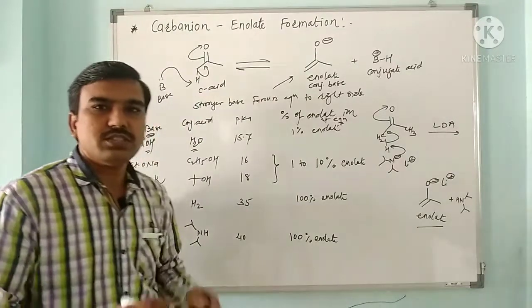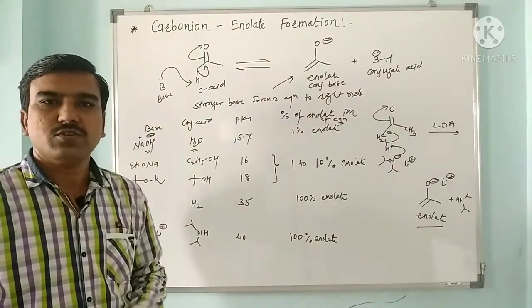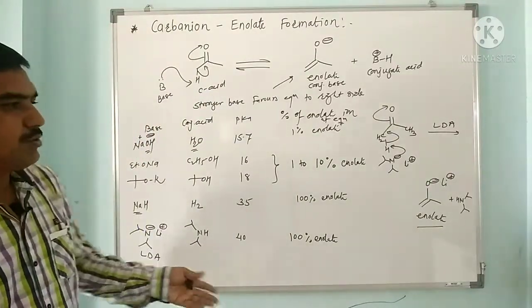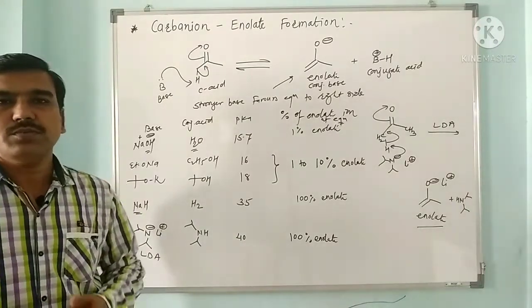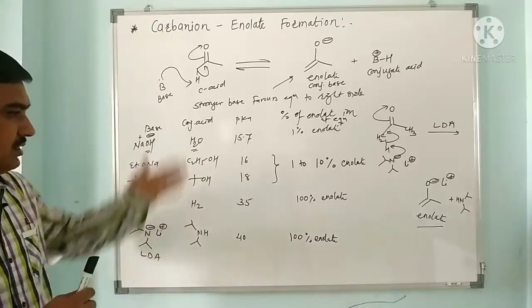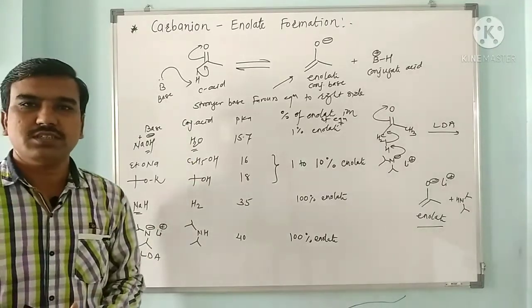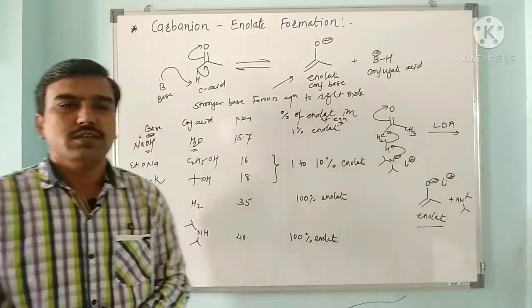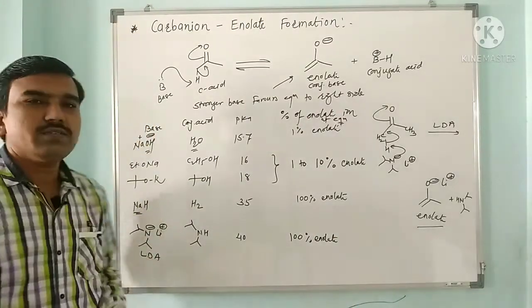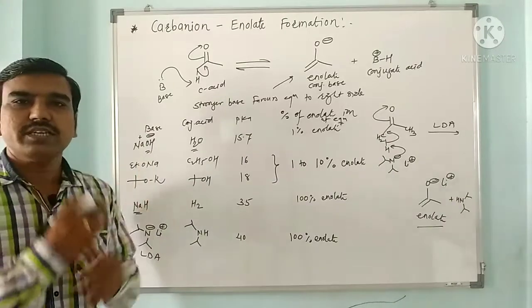LDA is used in different types of nucleophilic reactions of carbonyl compounds. Carbonyl compounds are converted to enolates, and enolates undergo alkylation or different types of reactions. We have discussed different types of bases and how they decide the percentage of enolate. In the next lecture we will discuss the regioselectivity of enolates.